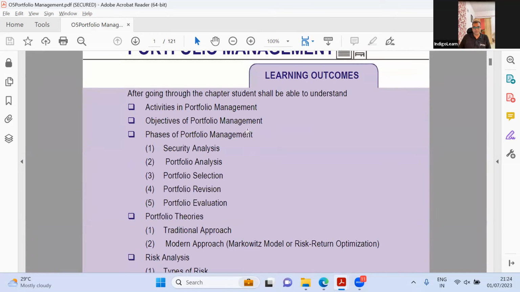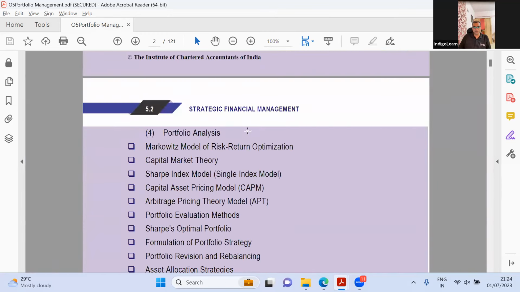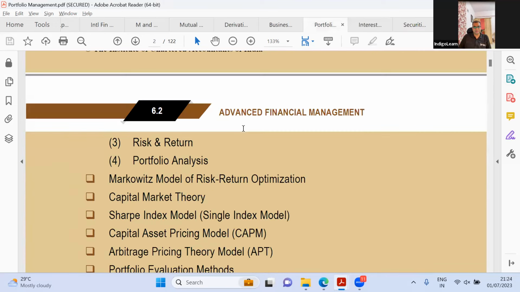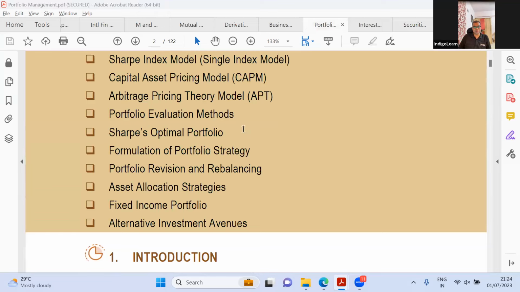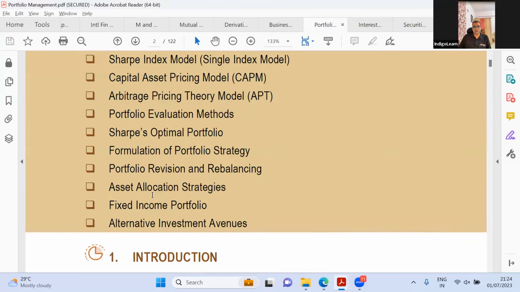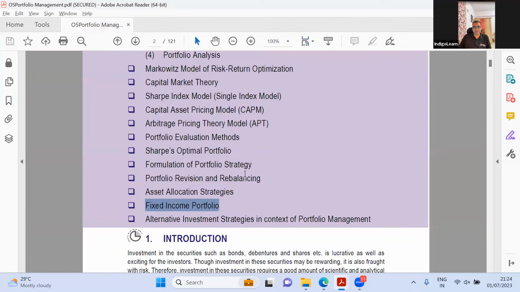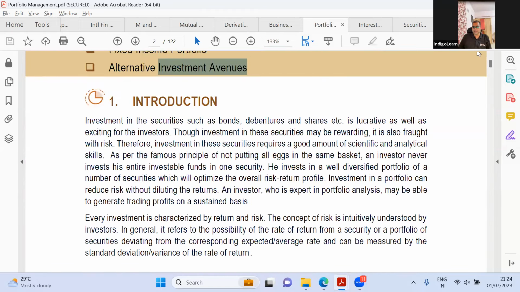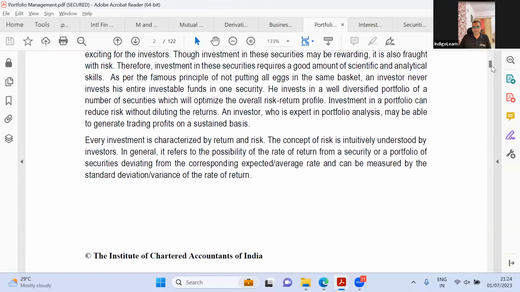Activities in portfolio management, types of risk, risk and return, portfolio theory, alternative investment strategies. And hang on, there's absolutely no change. The last one is fixed income and alternative investment strategies. That's all. Fixed income and alternative investment avenues. They've just changed the name. I don't think there's anything that they've changed here. Absolutely the same. It doesn't appear to have had any further changes.